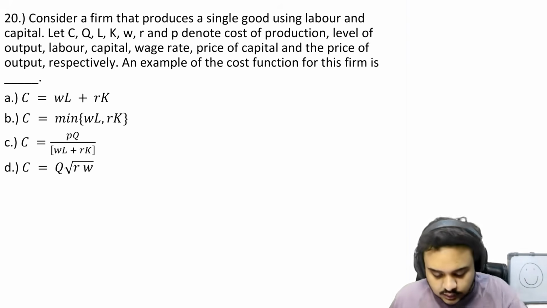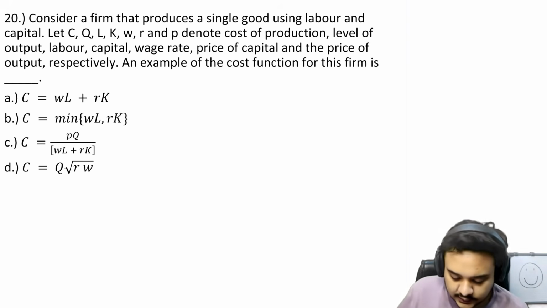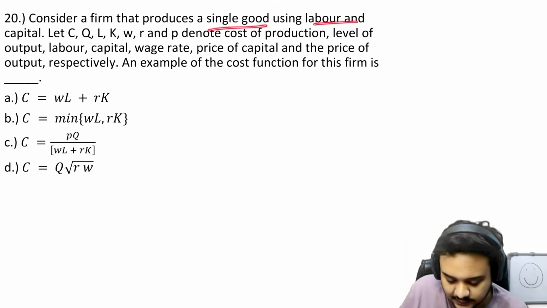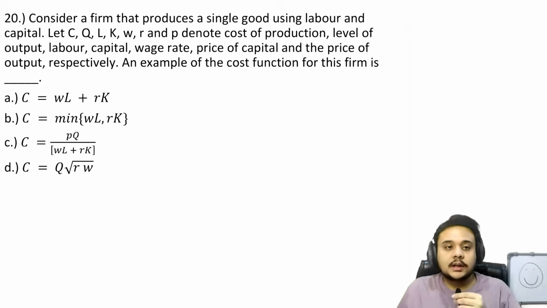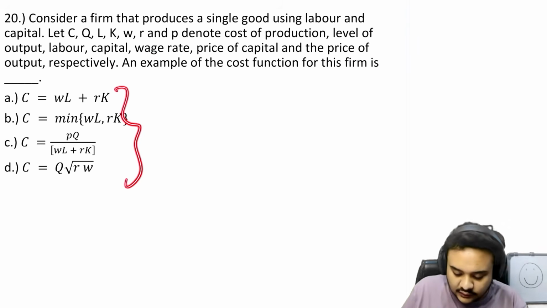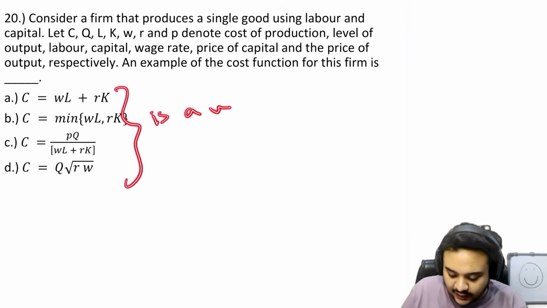All right, guys, moving on. So let us look at this question. Consider a firm that produces a single good using labor and capital. Then price of, so an example of the cost function for this firm would be. So the question is saying which one of the following is a valid cost function.